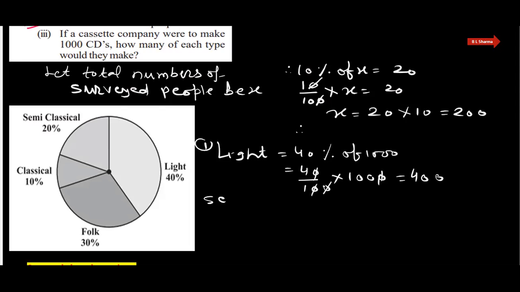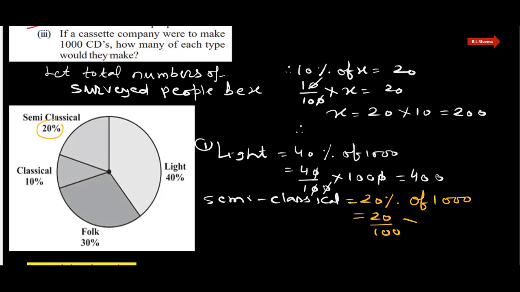नंबर 2, सेमी क्लासिकल. देखिए सेमी क्लासिकल कितना है यहाँ पे. Semi-classical is 20%, so we can write here 20% out of 100, so that is 20 upon 100 into 1000. 1 2 1 2, that is 20 into 10, 200. So semi-classical जो कैसेट होती वो होती 200.